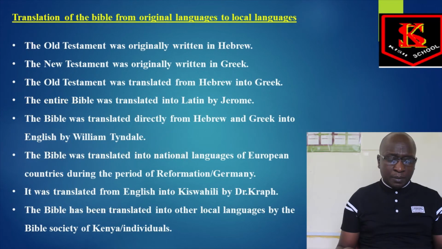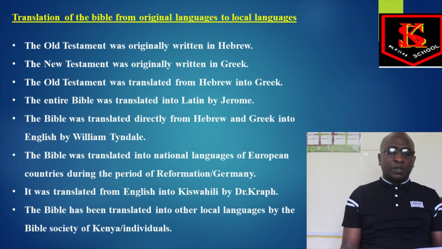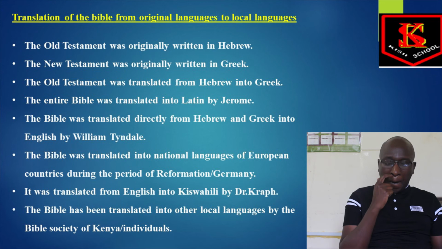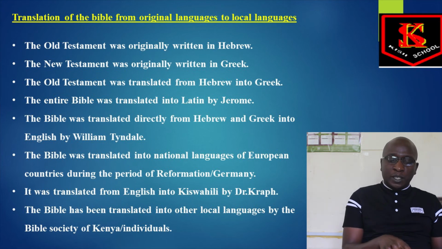Our last subtopic for today is the translation of the Bible from the original languages to the local languages. In this question, you can be asked to outline the stages in the Bible translation from the original language to the local languages. That means you outline, you write in point form or short paragraphs. If you are asked to describe, then write in continuous prose. Sometimes we advise students to use short paragraphs so that we are able to mark and the clarity of your work is seen.